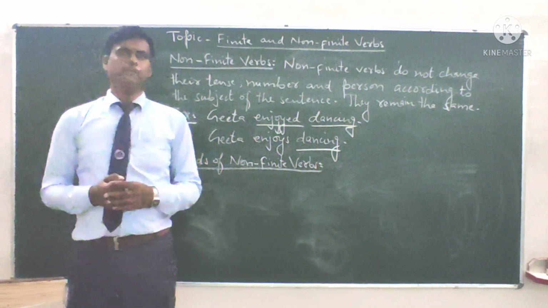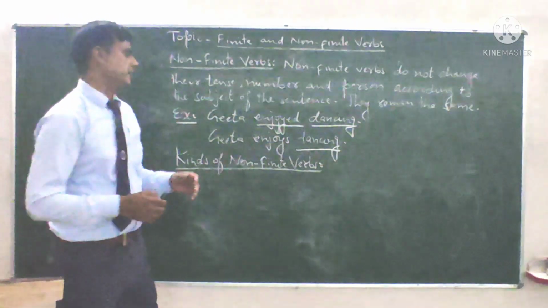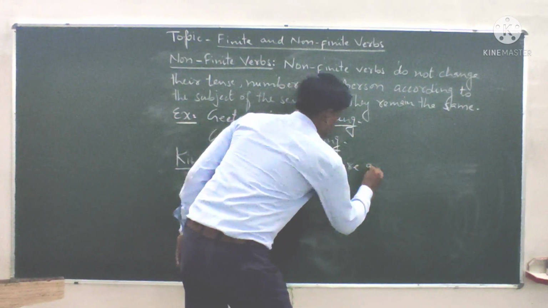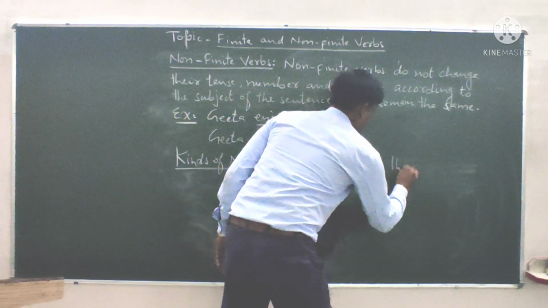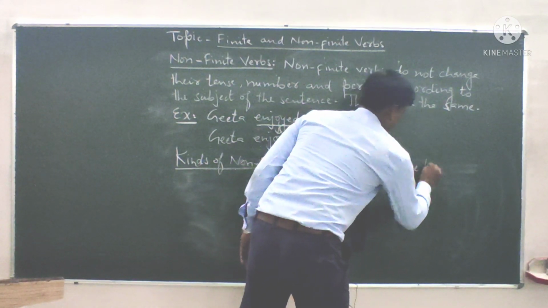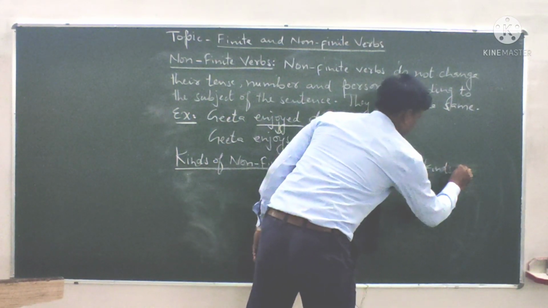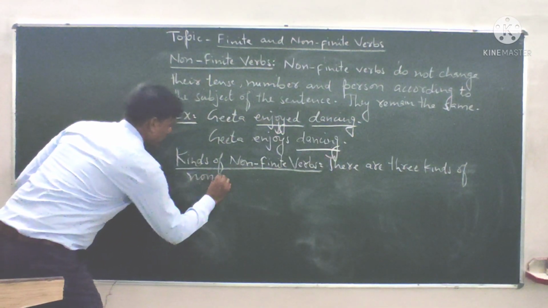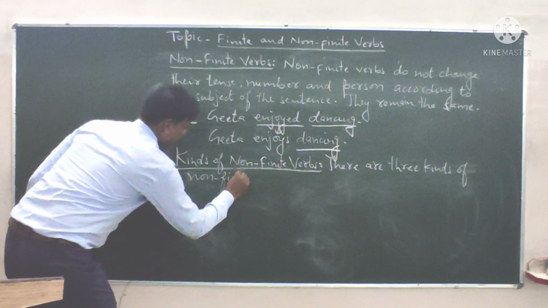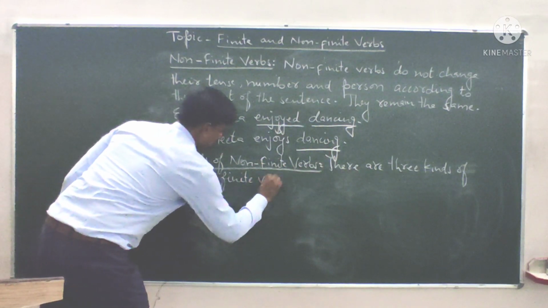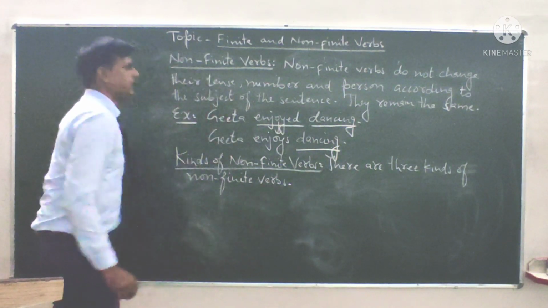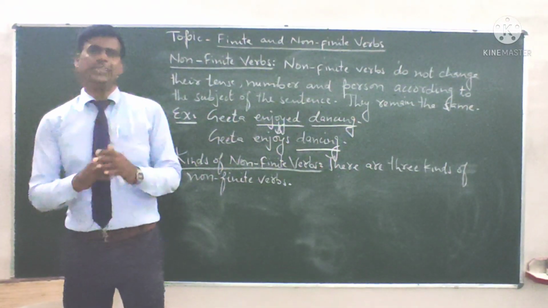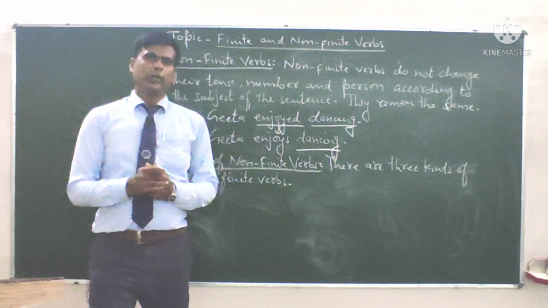Is there anybody? Okay, so there are three kinds of non-finite verbs. Who can tell me those three kinds? Try yourself.